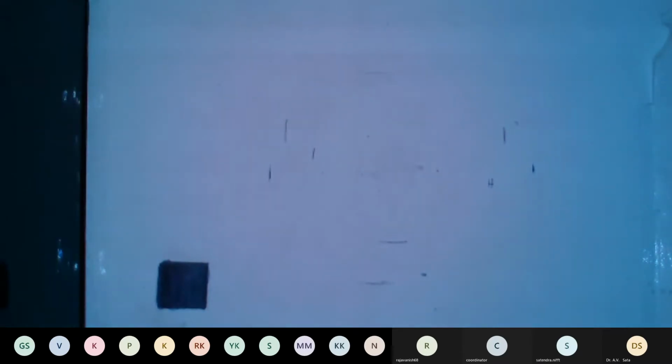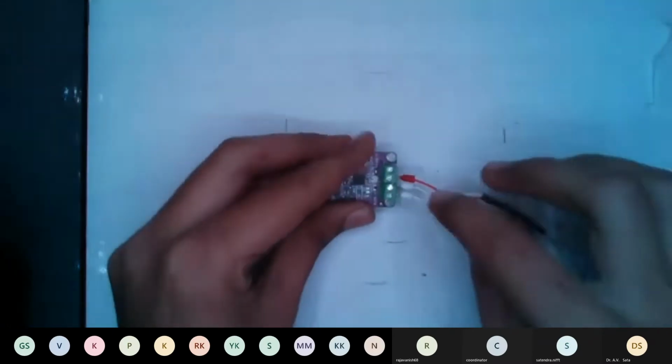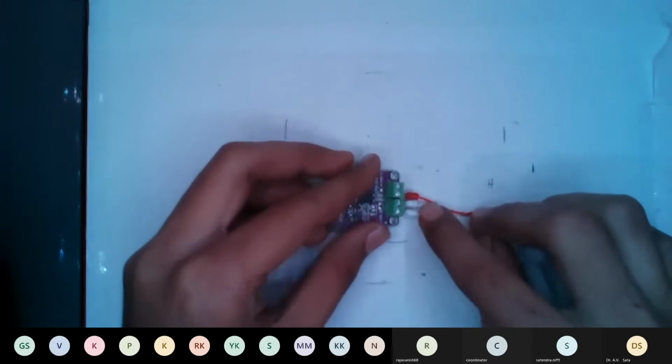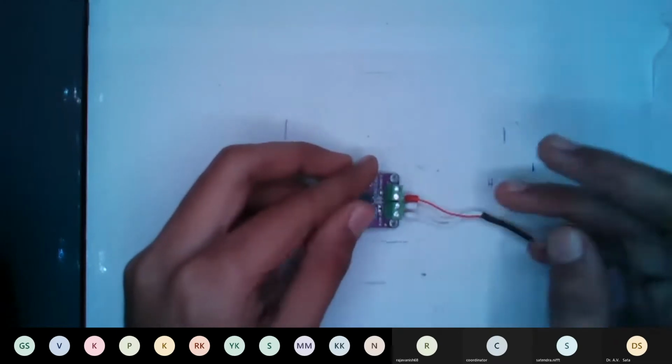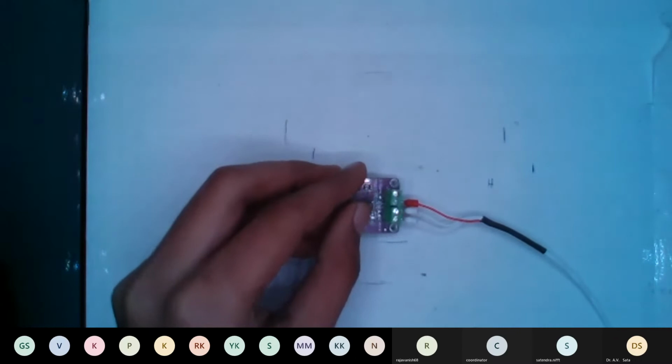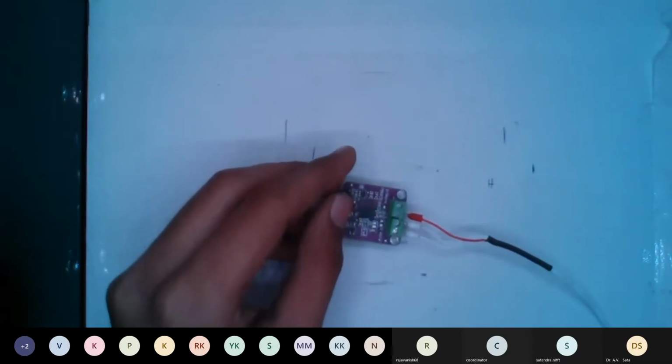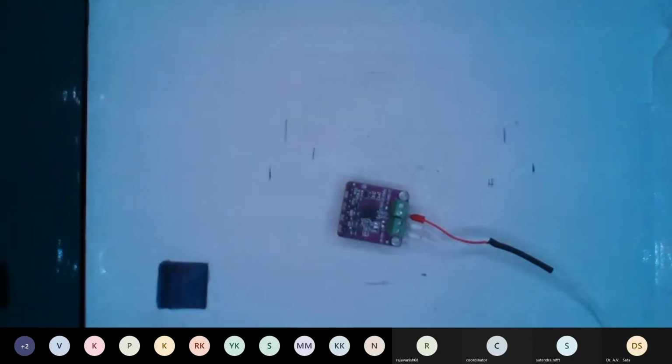Also, this RTD comes in different types. I have this 3-wire system. It also comes with a 2-wire system and a 4-wire system. So RTD has three types: 2-wire, 3-wire, and 4-wire. We have a 3-wire RTD with us, and I will showcase the demo for that also. Now we'll have to do just some coding.